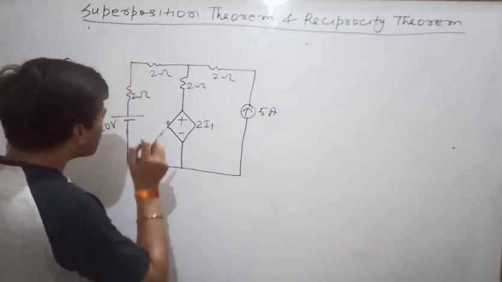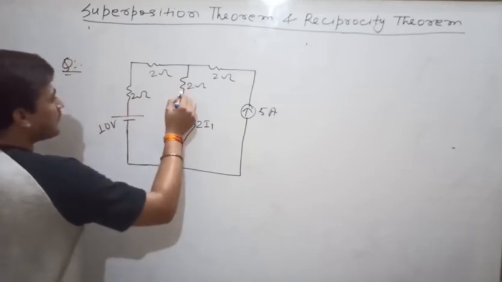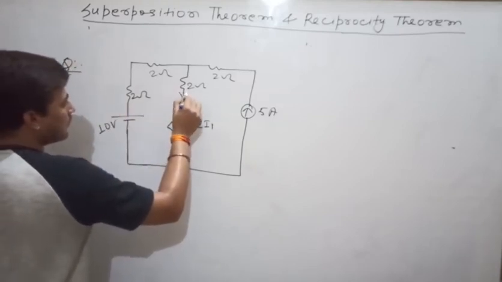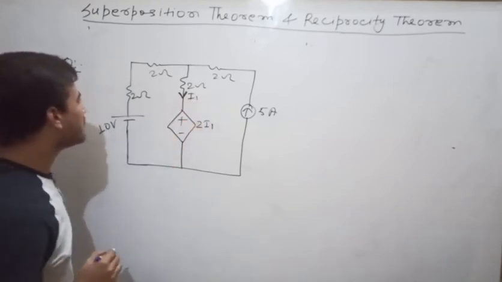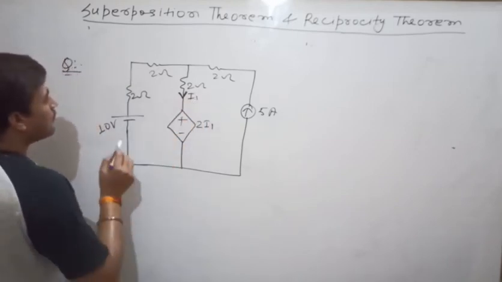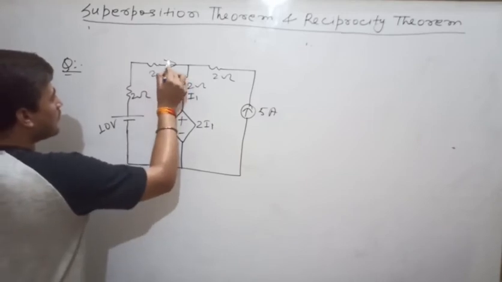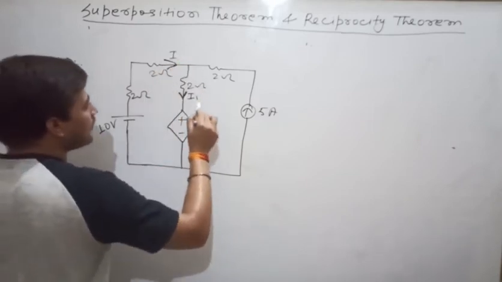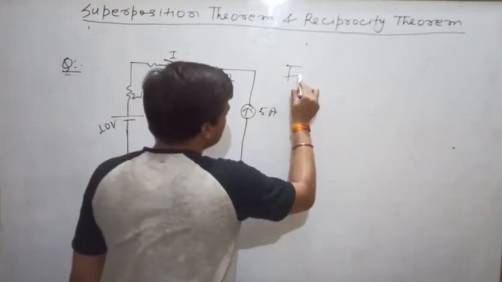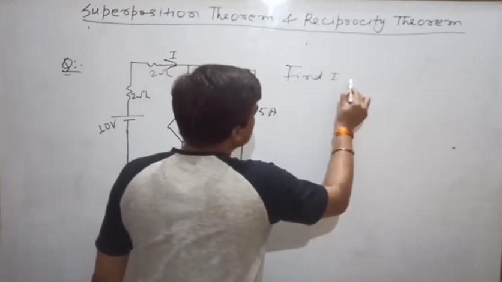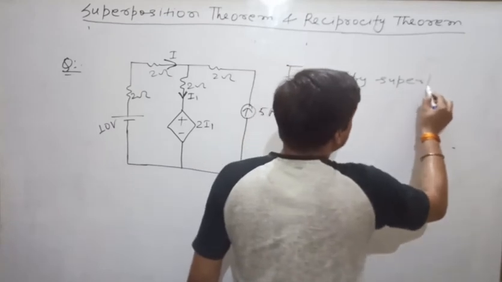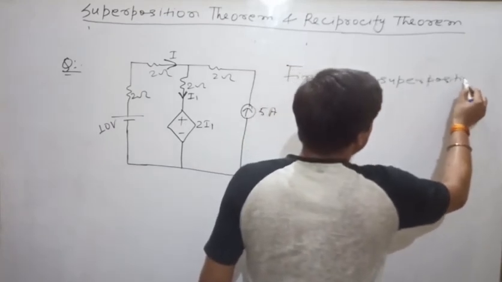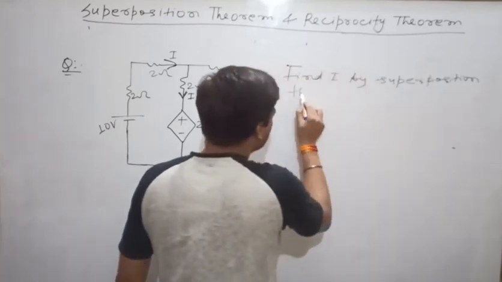Clear? Suppose this current is I1. Now you have to find the current I. You have to find current I by applying the superposition theorem.